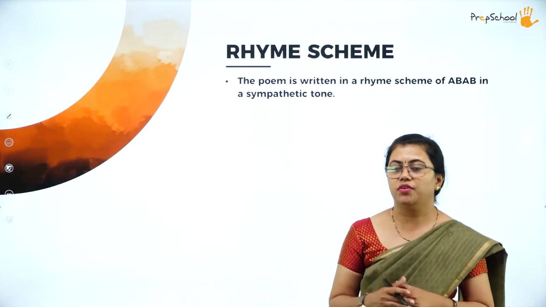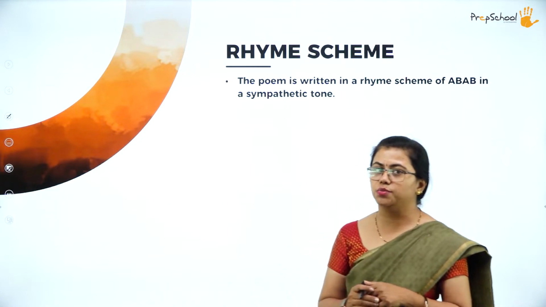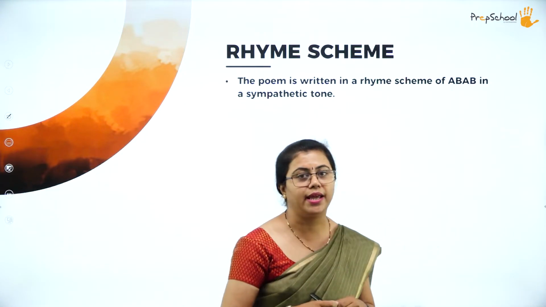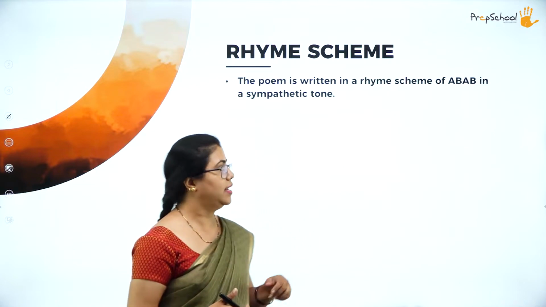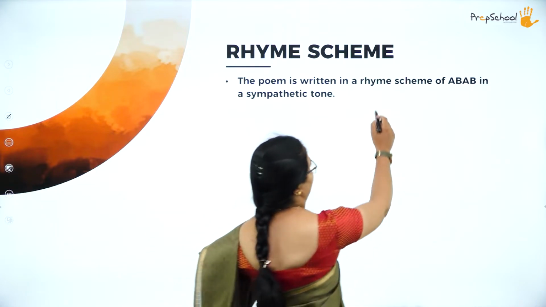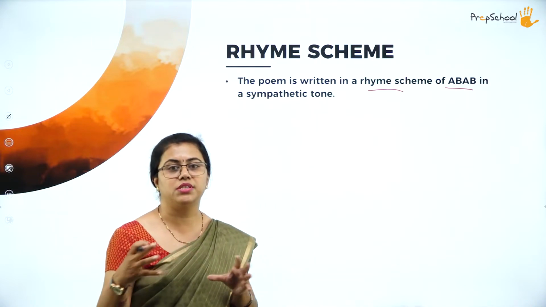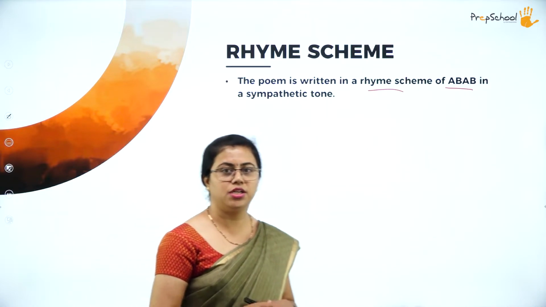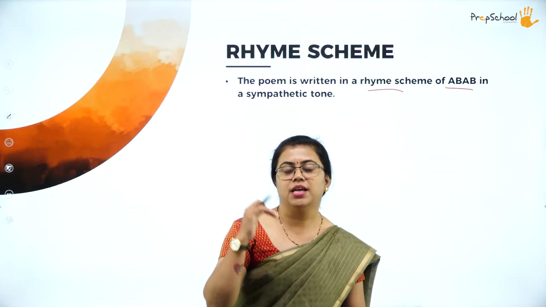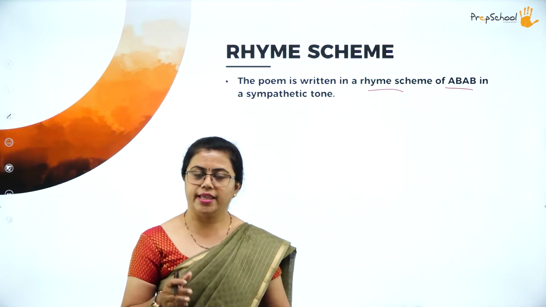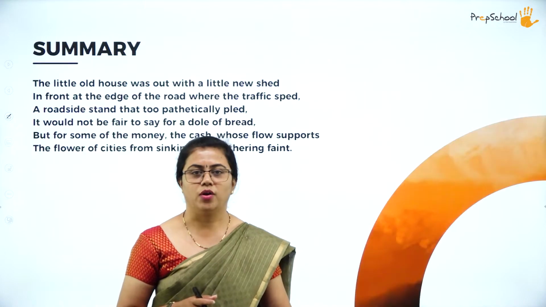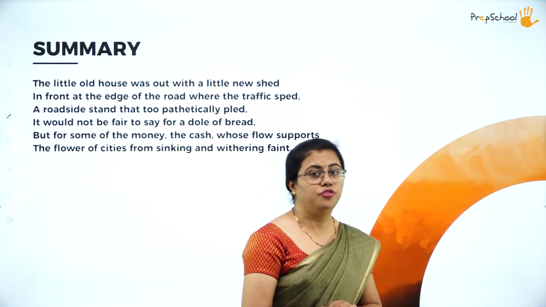Okay, so next we will understand the rhyme scheme of this poem. When we go to the summary, I'll explain to you a little in detail. So you can just keep it in mind that the rhyme scheme of this poem is AB, AB. Okay, so this is how the rhyme scheme of the poem is marked. I'll tell you how it is. When we go to the first stanza, I can explain this rhyme scheme to you. So to begin with, we'll start with the first stanza.